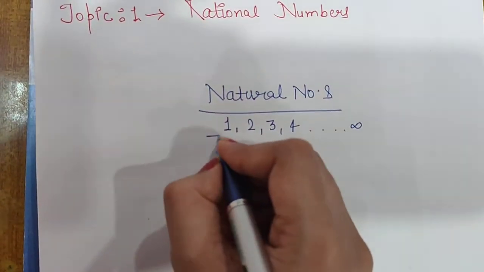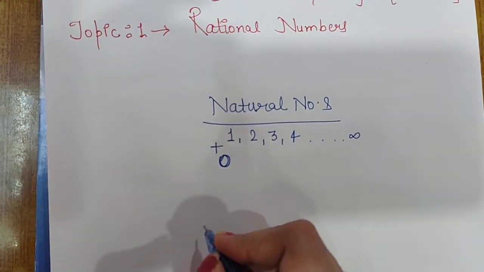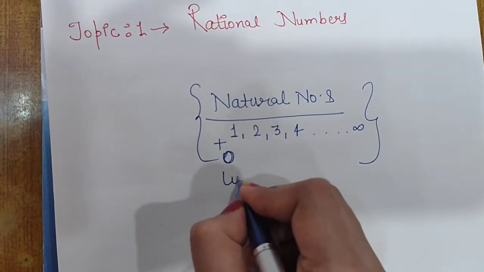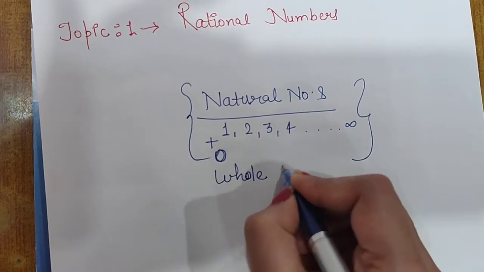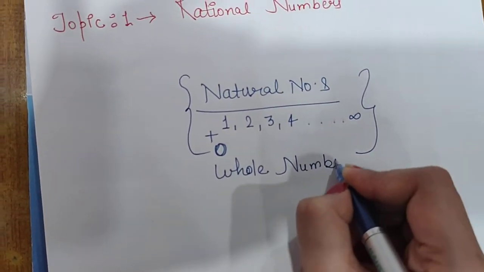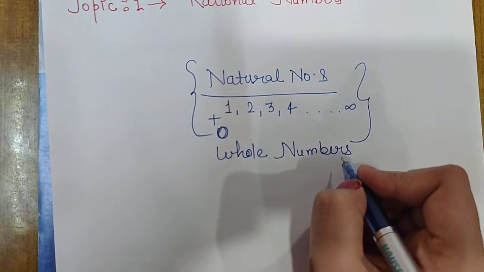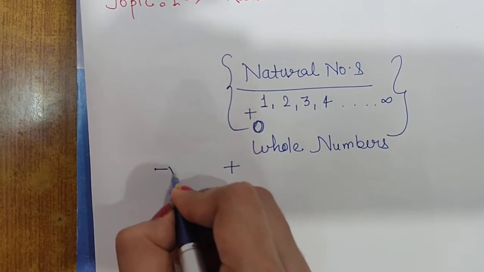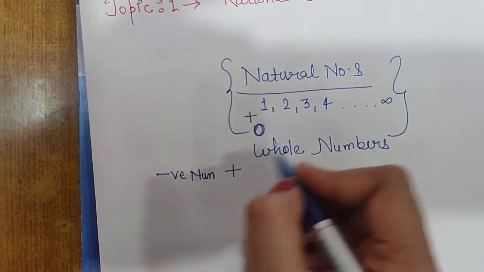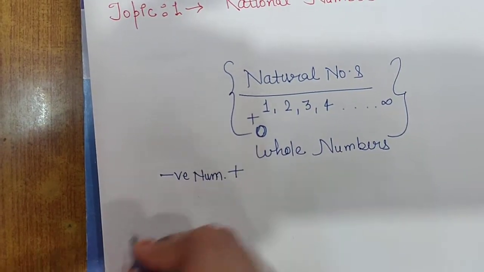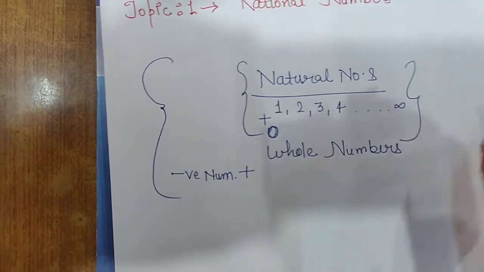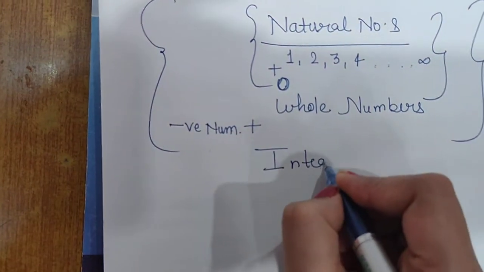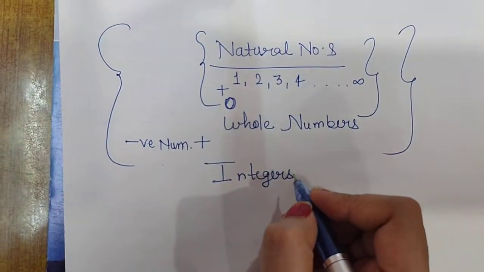If we add 0 to the natural numbers, these all will become the set of whole numbers. So these numbers are all positive ones. If we also add negative numbers to these, positive numbers plus 0 plus negative numbers, all these will become the set of integers.